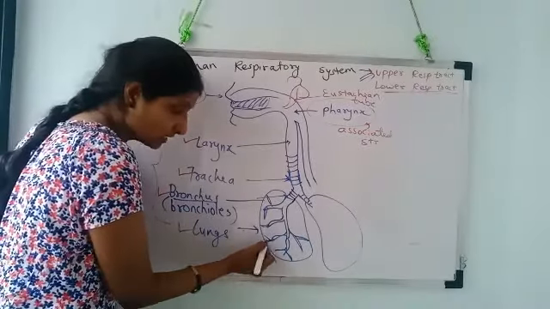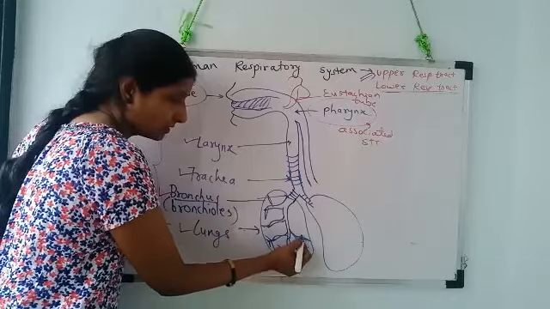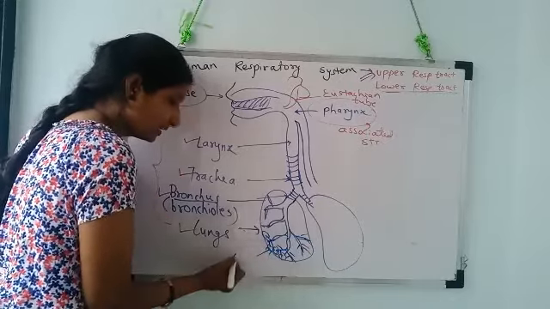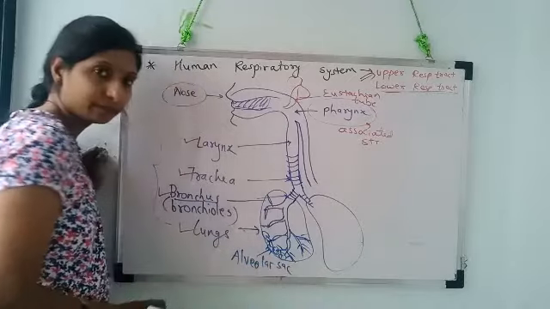Tertiary bronchioles then give rise to hair-like structures called terminals, which open into sac-like structures called alveolar sacs.